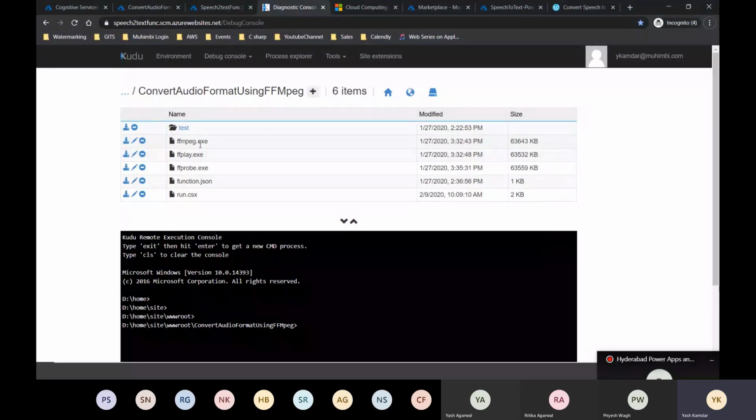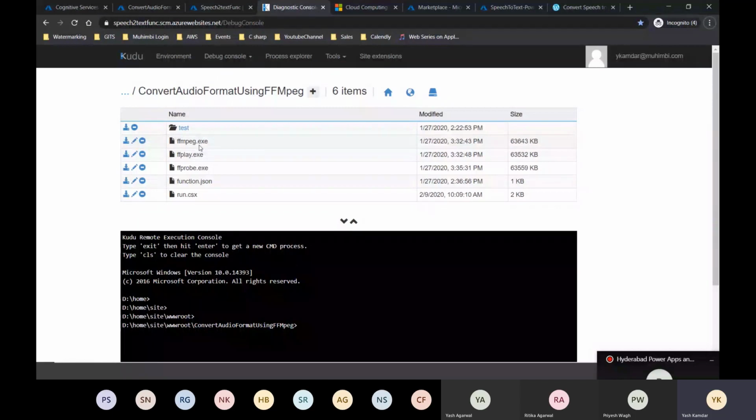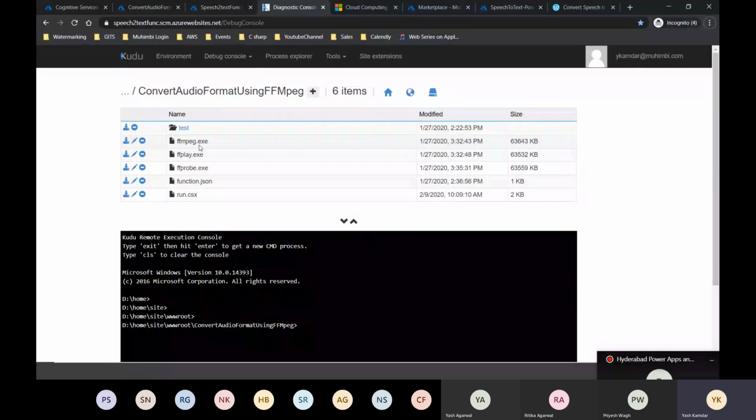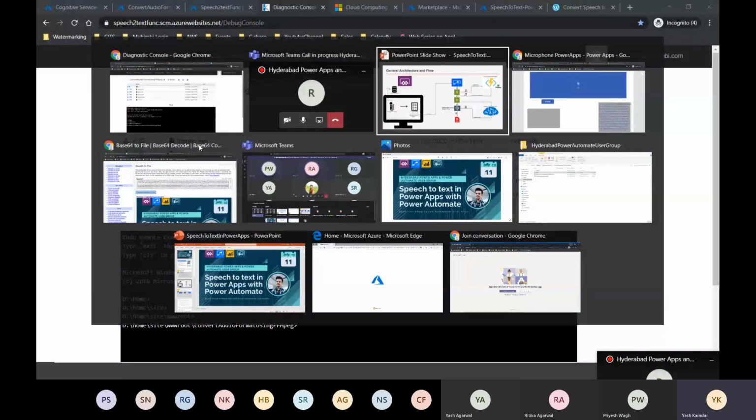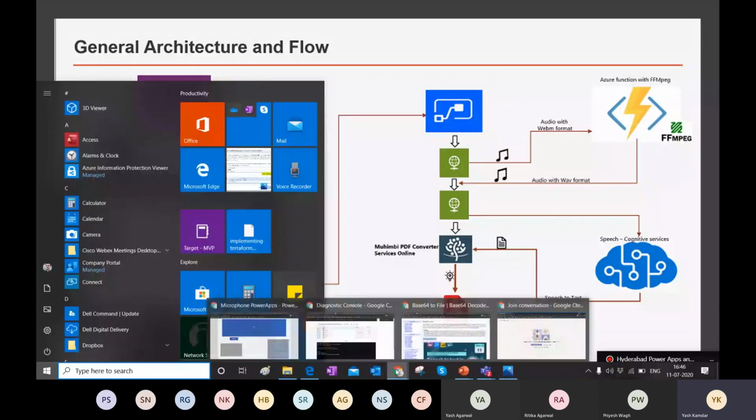The Azure function will take my audio, convert it from WebM to WAV, and give me the body. That body I'll be passing to speech cognitive services. Now this part I'll be demoing via Flow, because we are doing this inside the Flow itself. I have multiple tabs open, so it's a bit of a confusion. Meanwhile, our solution has already run.